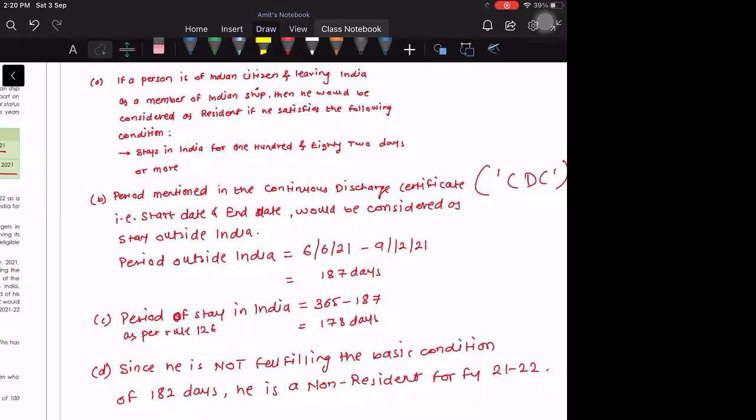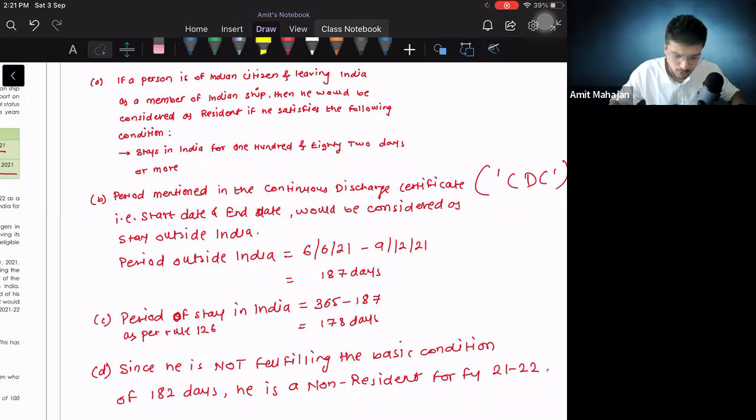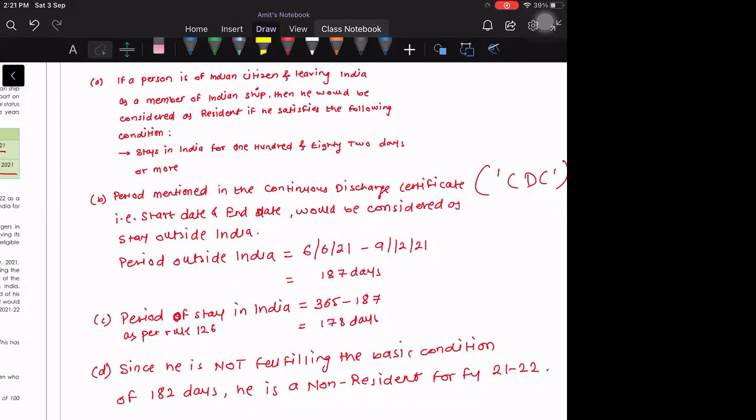ऐसा उनको लगता है, and that is why our reasoning should be proper. If it is perfectly drafted in your own words, no problem at all. Just एक बार provision जब explain करेंगे ना, अपने language में कर चलेगा, but wordings should not change. For example, continuous discharge certificate should come as continuous discharge certificate only. Right? Like that.